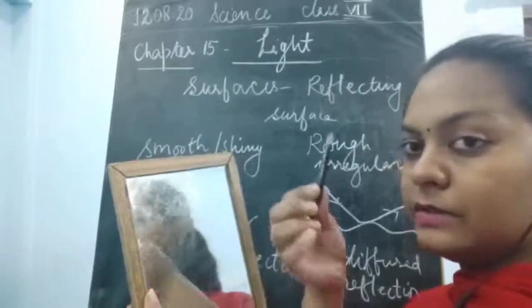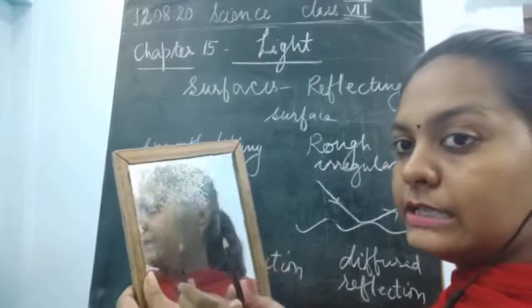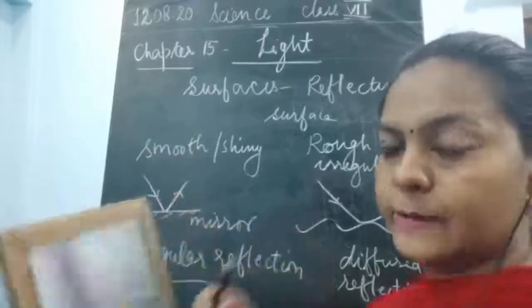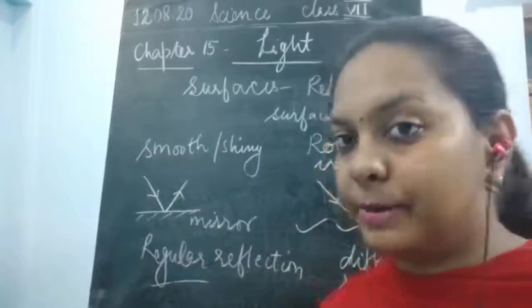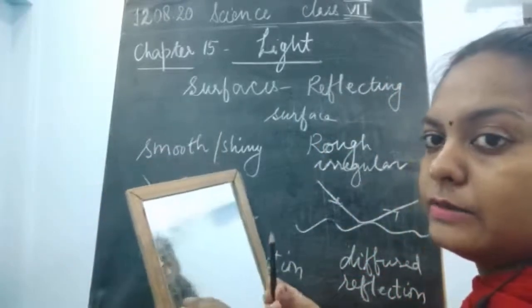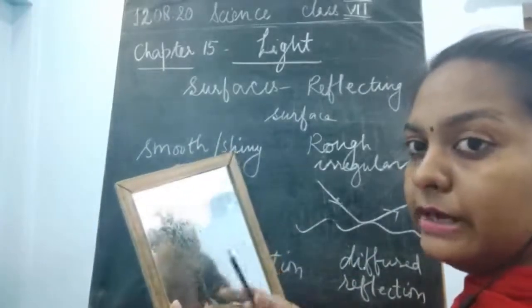So what is this pencil? This pencil is an object, and whatever you are seeing inside is an image. So this is an image of this pencil. Fine, so this is upright. Upright means it is always straight: a straight object always forms a straight image inside.